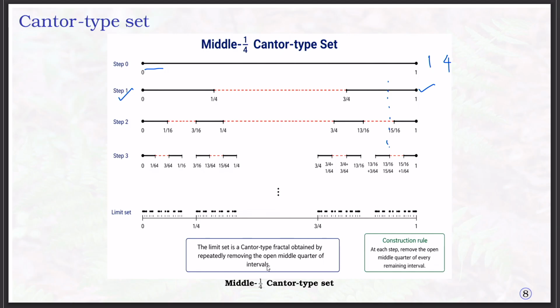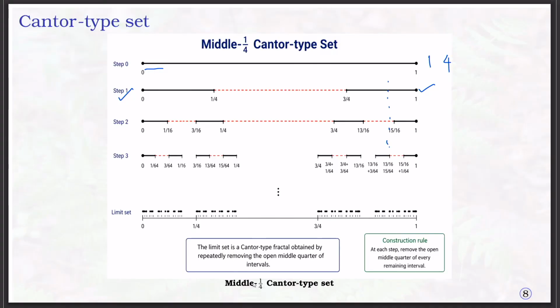So the limiting set is not the Cantor set, it is a Cantor type set, because for the Cantor set usually we divide into 3 equal parts and remove the middle. Now we are dividing into 4 equal parts and removing the middle. At each step, remove the open middle quarter of each remaining interval.